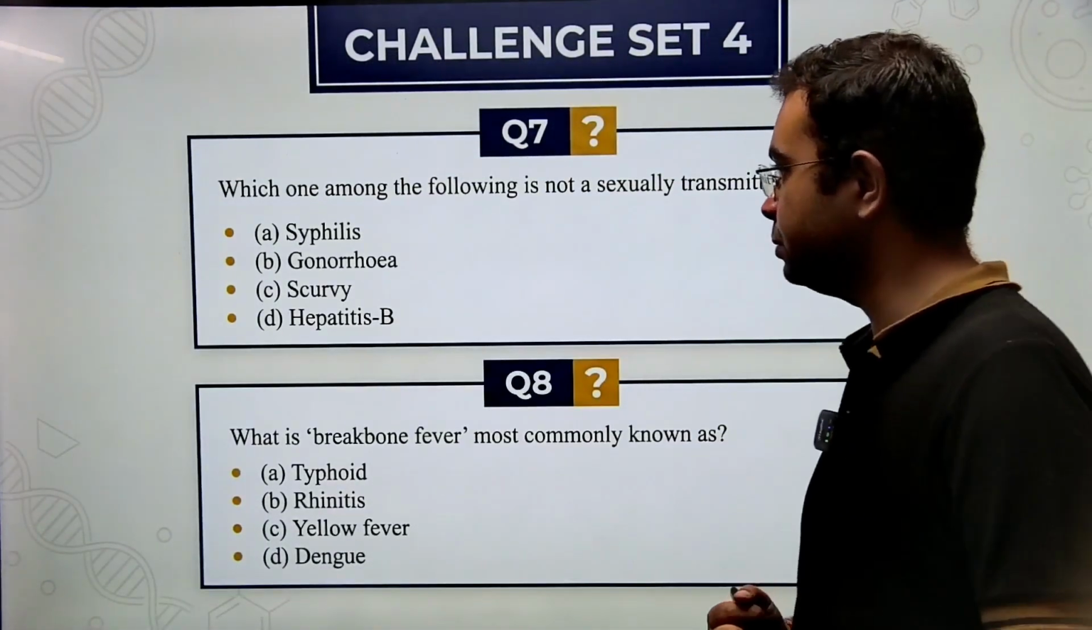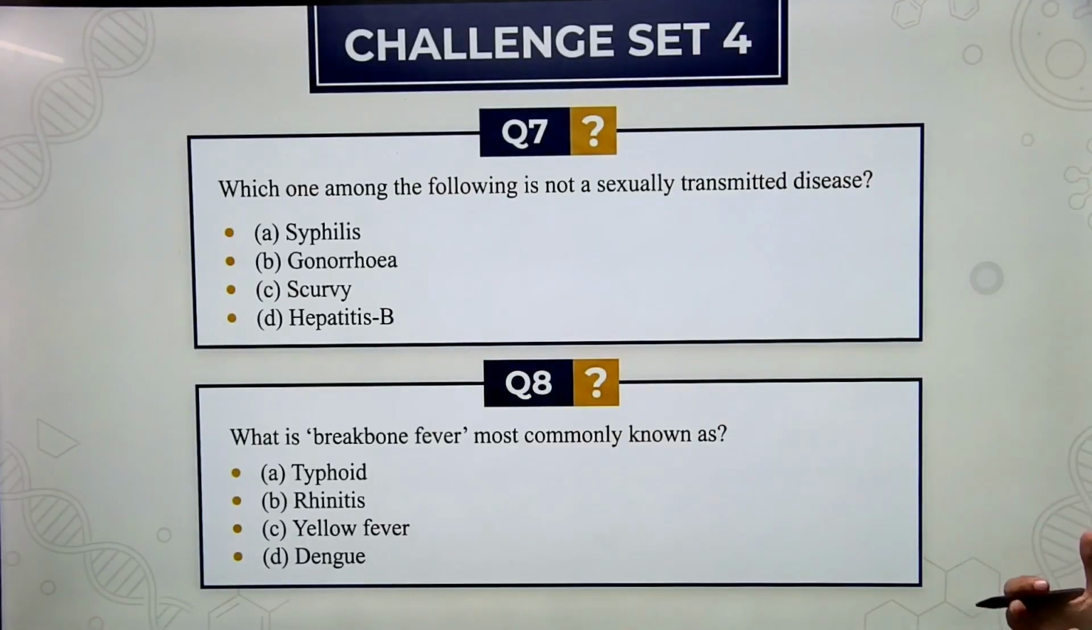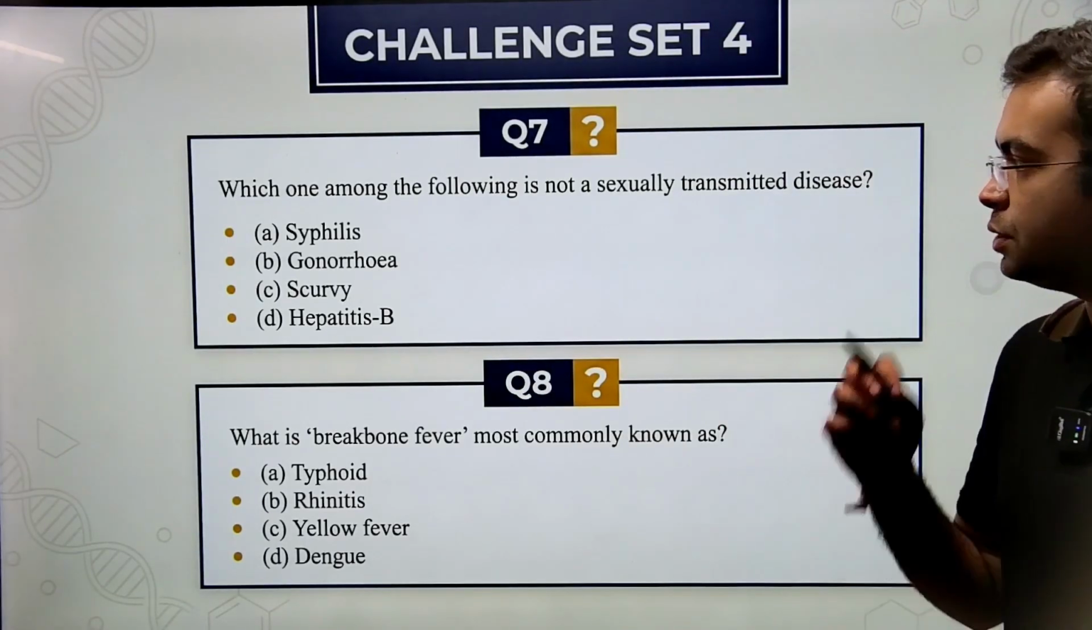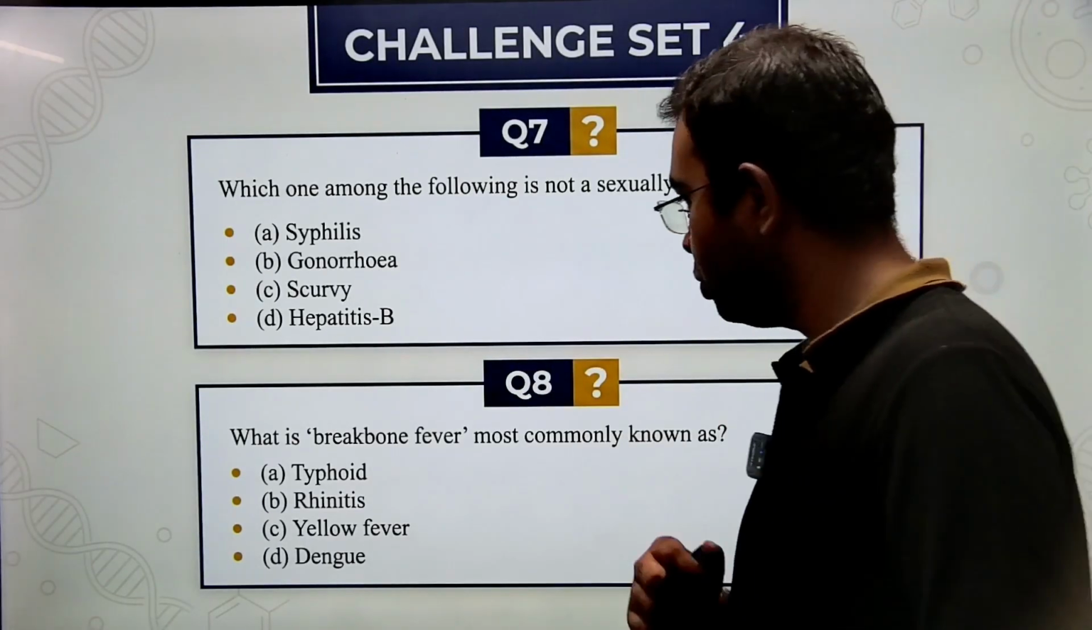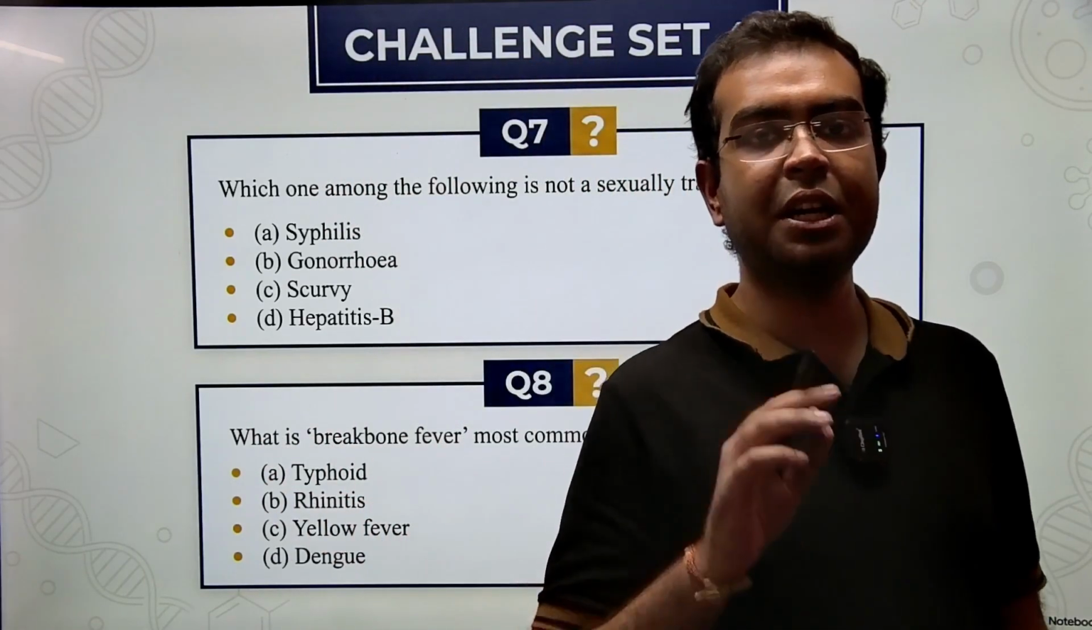Coming to the next question, which one among the following is not a sexually transmitted disease? It is a very, very easy question. Why? Because here the सीधा answer is option C, scurvy.